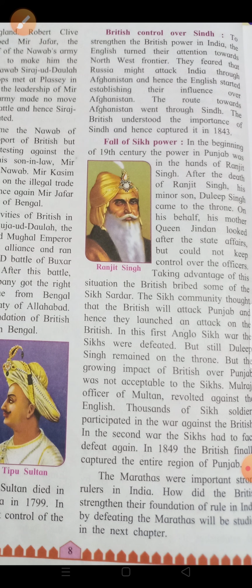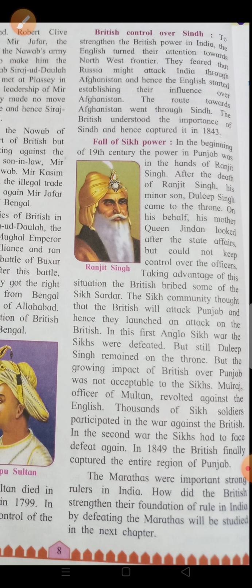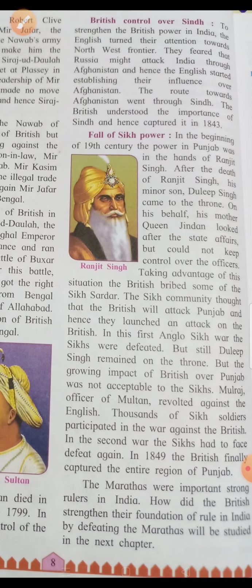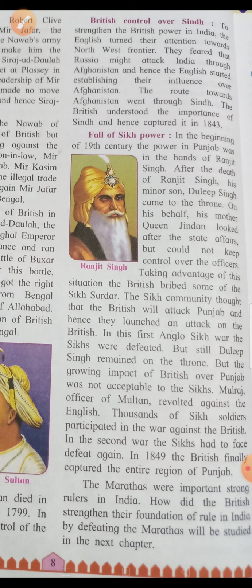Okay. But the growing impact of the British over Punjab was not acceptable to the Sikhs. Now what happened here: the Sikh power was becoming less day by day as the British power had emerged over Punjab. But even then Duleep Singh remained on the throne only. Okay. After that they had war against the British.